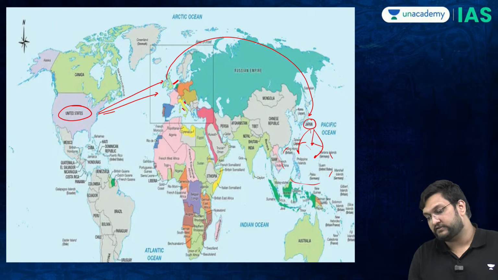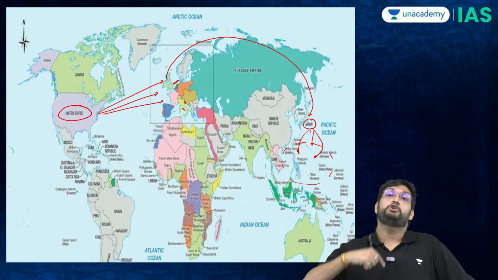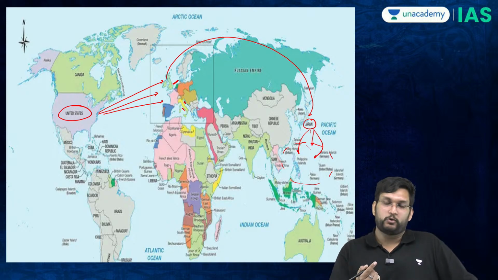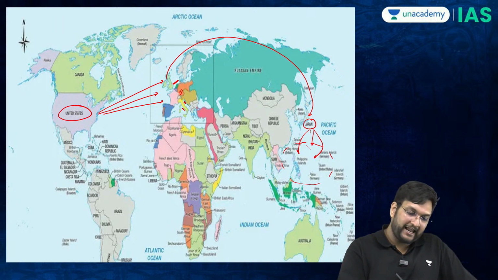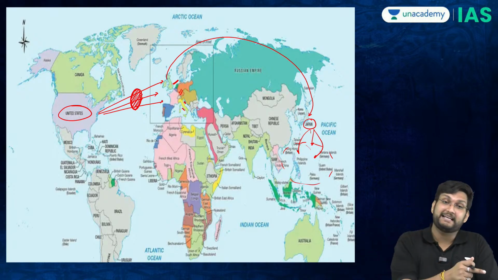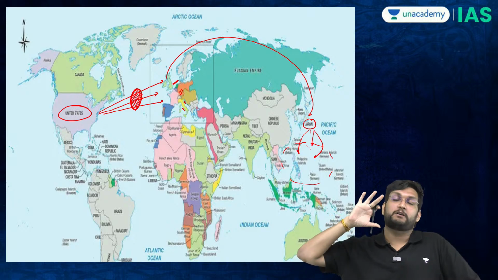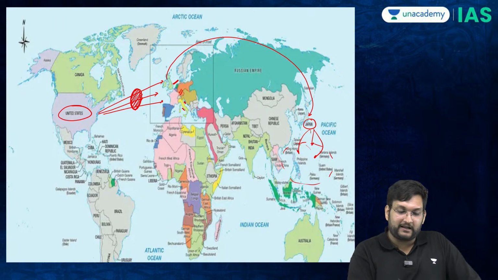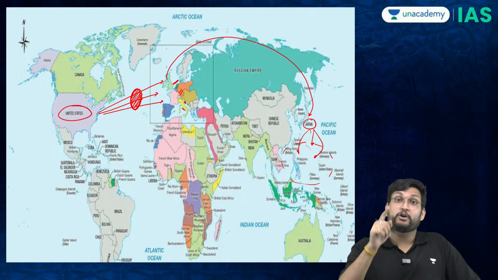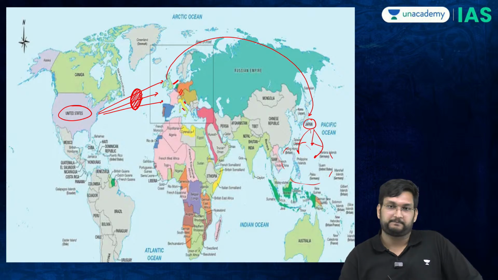Now, what is going to happen is America was sending a lot of supplies on this area. So what the Germans will do is called the U-boat campaign. Under the U-boat campaign, the Germans will now start to attack any ship in this sector, be it civilian or be it military. Under the U-boat campaign, Germans will attack this whole sector. What is going to now happen is Americans will now face casualties.